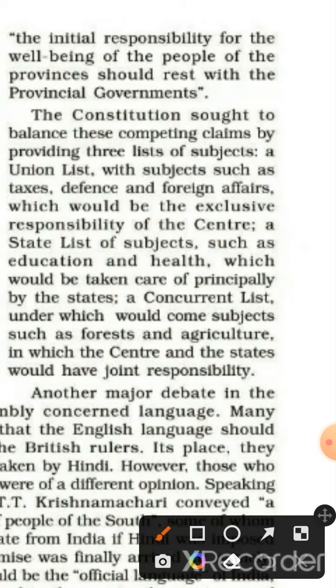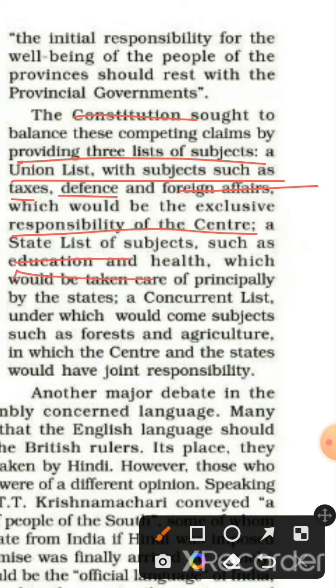So the Constitution provides three lists of subjects. That means a union list with subjects such as taxes, defense and foreign affairs. It is the responsibility of the central government. And a state list of subjects such as education and health. It is the responsibility of the state government. And a concurrent list, the subjects of forest and agriculture, which is the responsibility of central and state governments joined together.